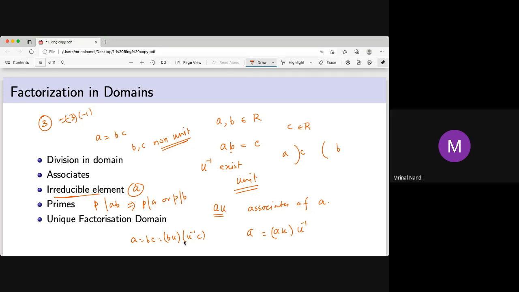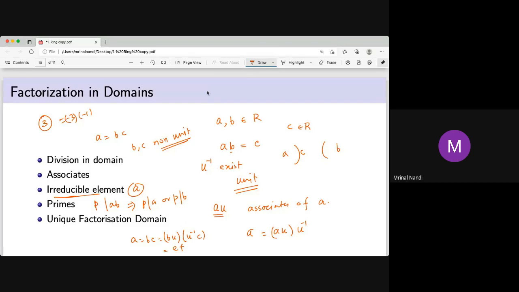No, not that. That would mean if you have a factorization like E into F, where E is not associated with B or C and F is not associated with B or C, in that case it's called a unique factorization domain. No, not that. Sorry, unique factorization domain is not in the sense of that uniqueness. This is unique in that sense.